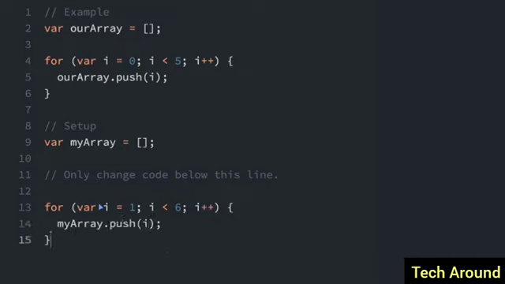So the final thing we will do is test this. I will do console.log and put myArray inside here. And I'll just load this and see what we see in the console. 1, 2, 3, 4, 5. It worked. We iterated five different times, and each time we pushed a new digit onto the array, and at the end of each iteration, we incremented i, so it pushed a larger number onto the array.